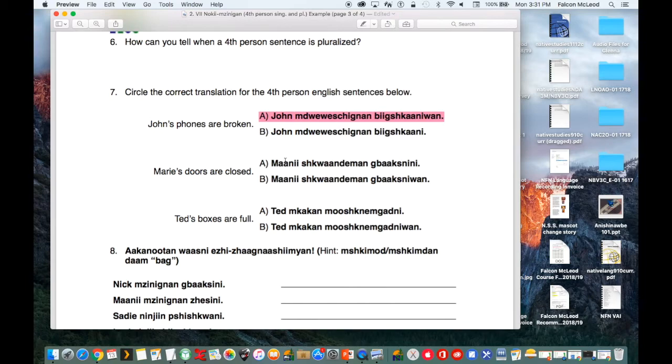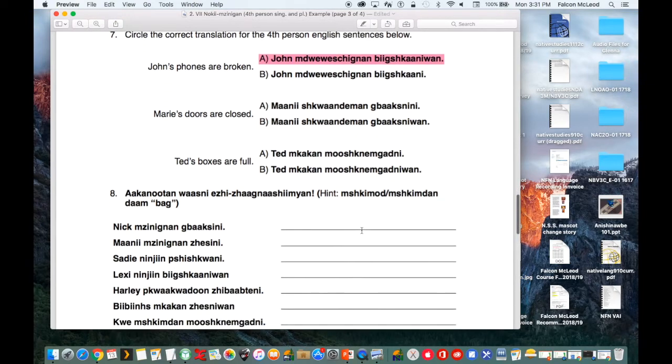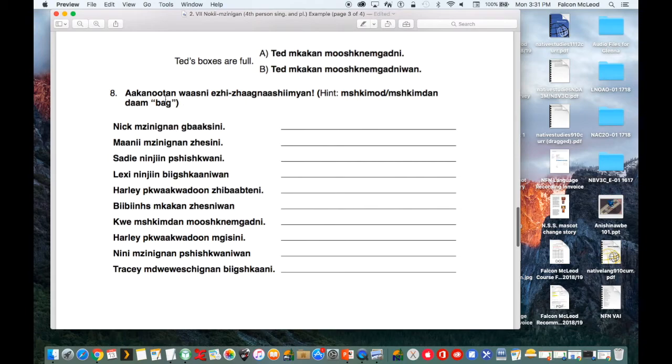So you're expected to fill out the next two based on the content covered in our lesson. Translate these into how you would say them in English. We have a hint here: mshkimut or mshkimdan. Dom just means it means. So mshkimut means beg.